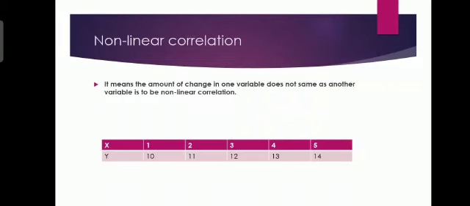Now we are going to see about the non-linear correlation. It means the change in one variable is not the same as in another variable, which is called non-linear correlation. Here we have a tabular column of non-linear correlation.